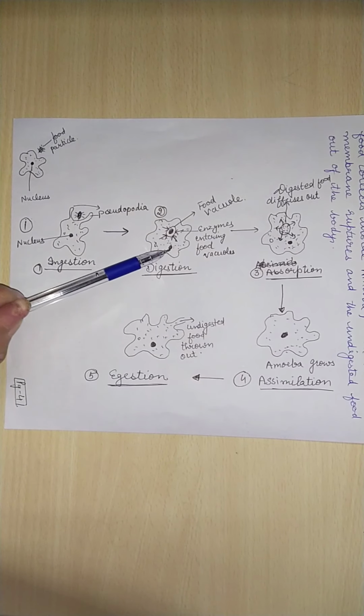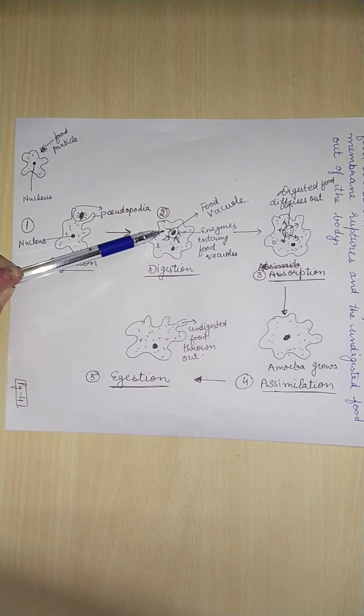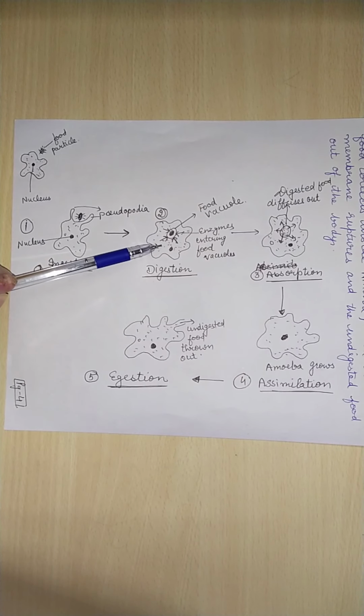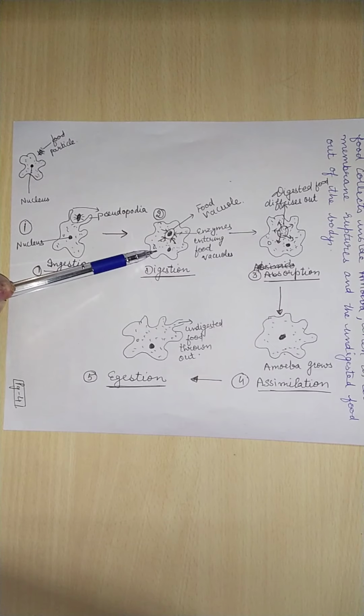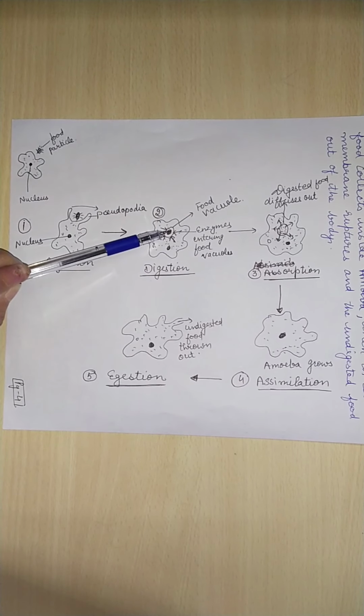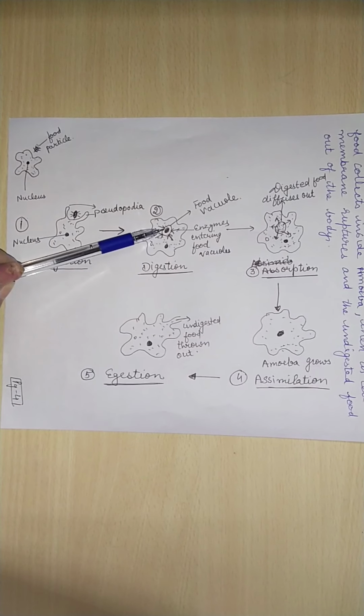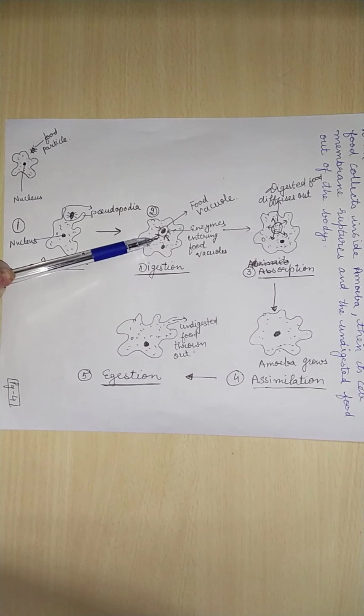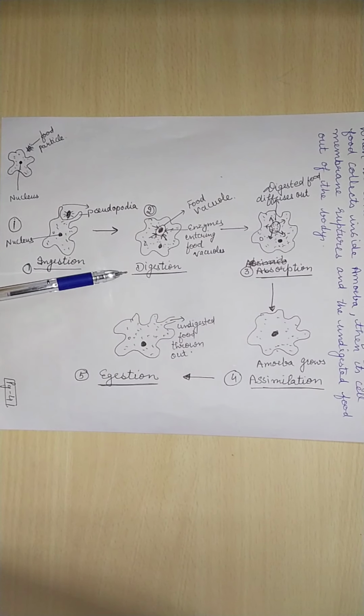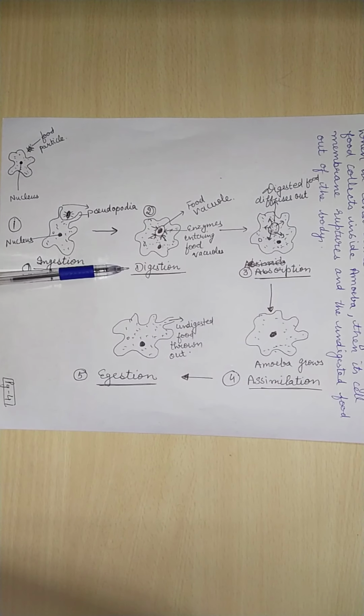This is the amoeba, this is the nucleus of the amoeba, and this is the food vacuole. The enzymes from the surrounding cytoplasm enter into the food vacuole and start breaking the complex food substance into simpler substances. So this is the step called digestion.